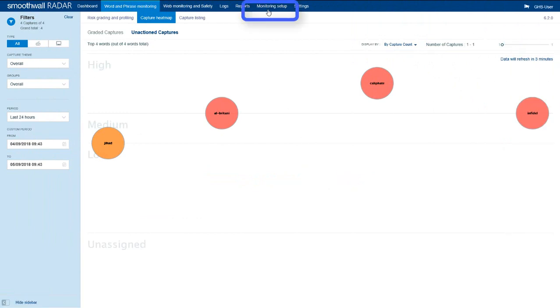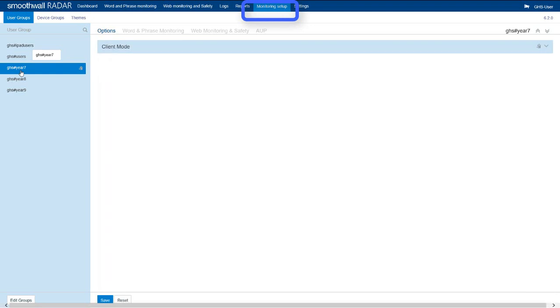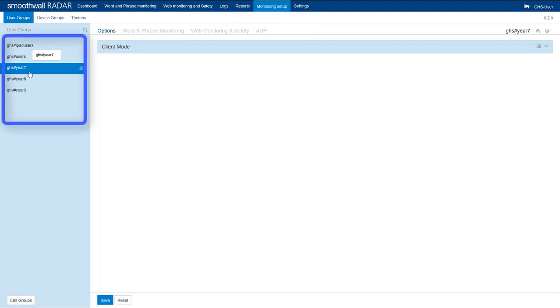Any level of monitor user can access monitoring setup from the top menu to display configuration settings for their available groups. However, monitor users classed as view only will not be able to amend settings. Select the user group for which settings should be viewed or modified. Note that device groups may also exist for your site but are rarely used to set configuration.